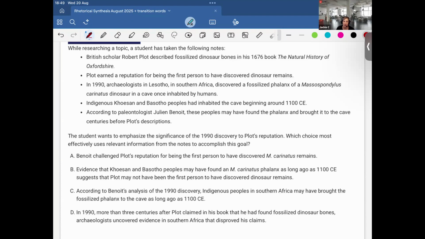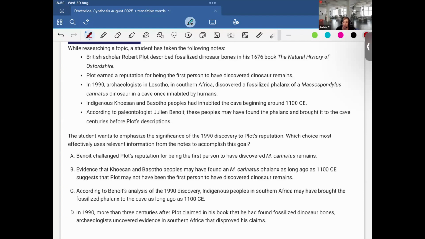In 1990, archaeologists in Lesotho in southern Africa discovered a fossilized phalanx of a Massospondylus carinatus, MC, dinosaur in a cave once inhabited by humans. Indigenous Khoisan and Basotho peoples had inhabited the cave beginning around 1100 CE.